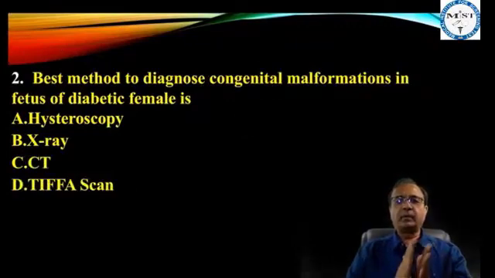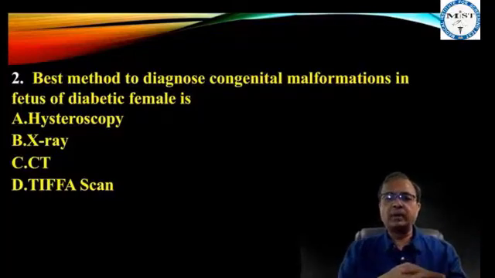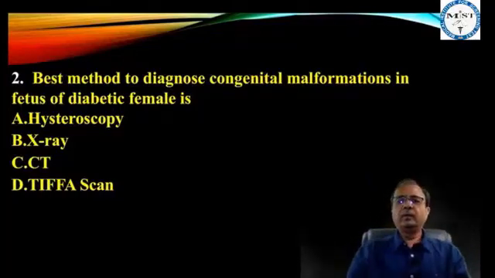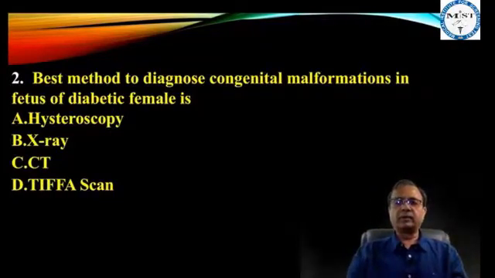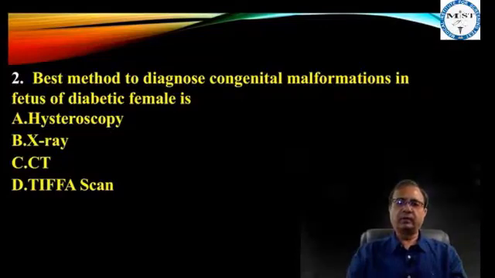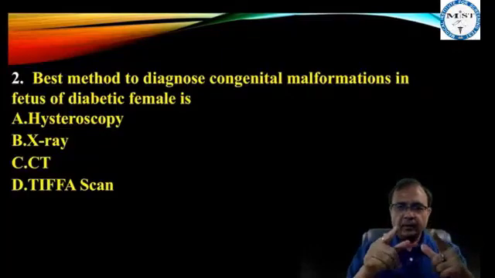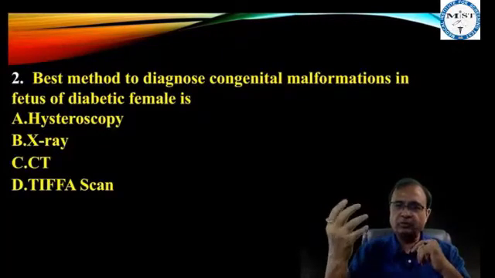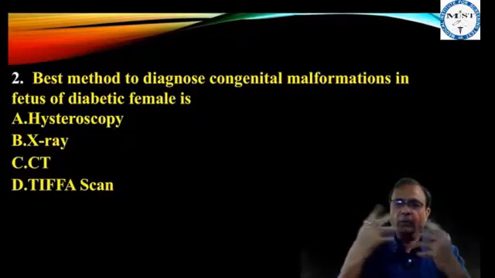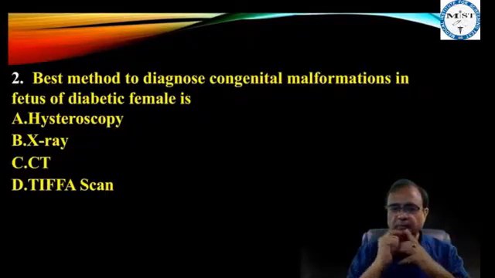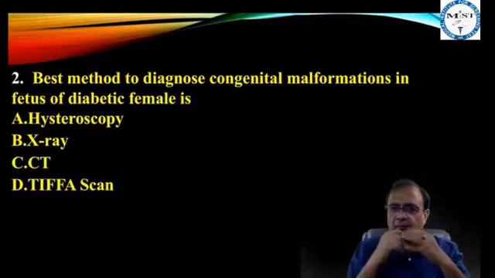Best method to diagnose congenital malformations in the fetus of a diabetic female is. The examiner has asked to diagnose. Diagnose means to see. How can you see? Ultrasound. Which ultrasound?